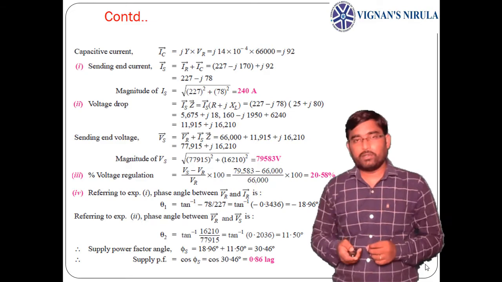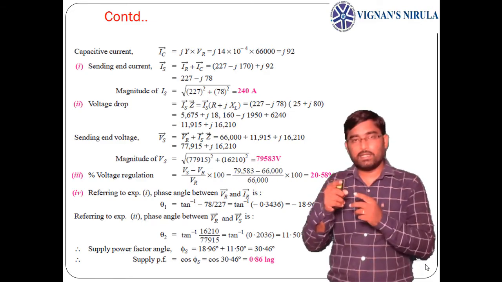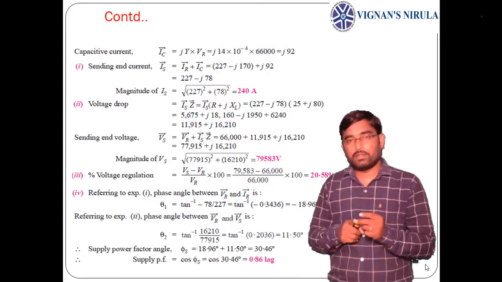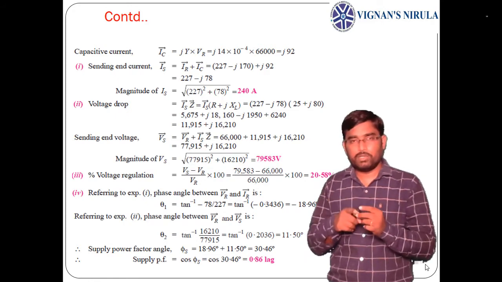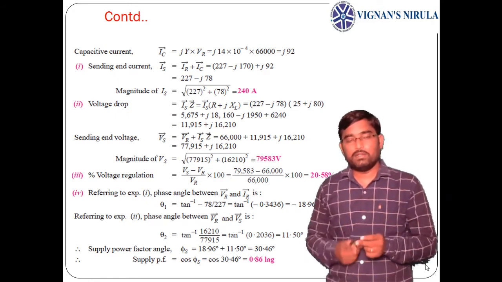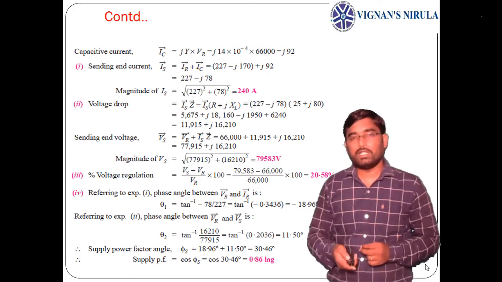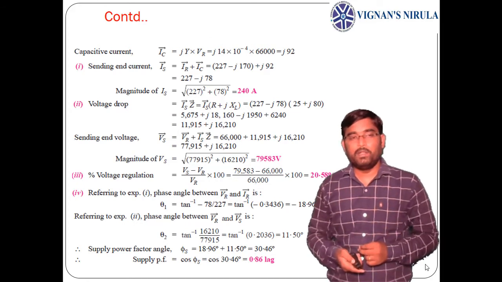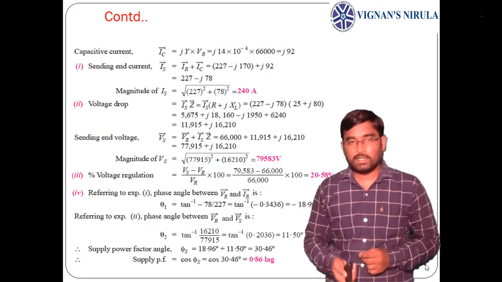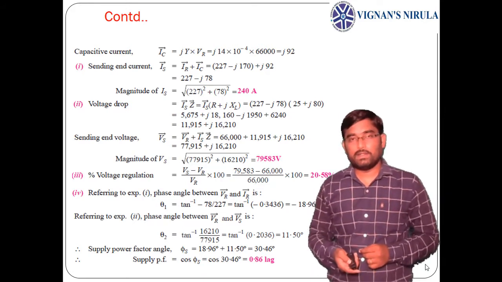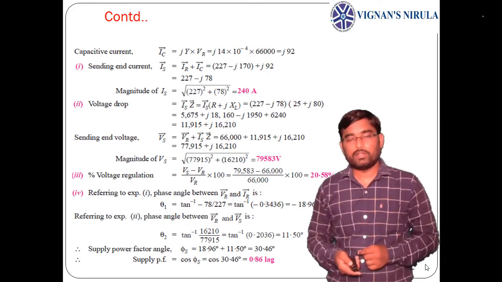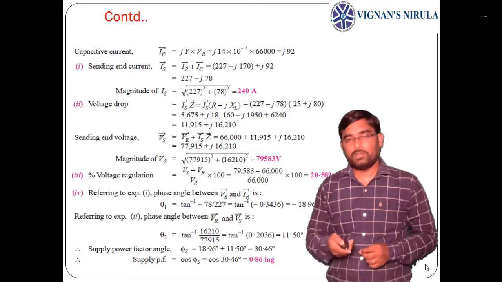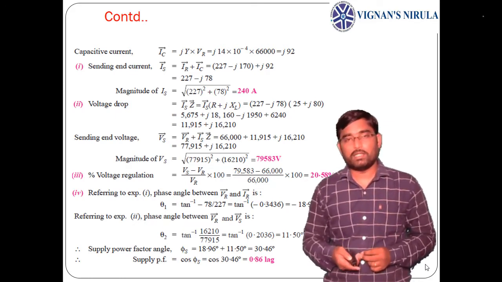Now if you find the capacitive current flowing through the capacitance, the charging current is Ic equals j Y into Vr. We can take the voltage by impedance, or we can take the voltage into admittance. So j into susceptance 14 into 10 power minus 4 into Vr, which is 66,000, gives j92 amperes. From this, the sending end current Is equals Ir plus Ic. Ir is 227 minus j170 plus Ic, which is j92. From this we get the sending end current as 227 minus j78 amperes, and the magnitude of the current is 240 amperes.